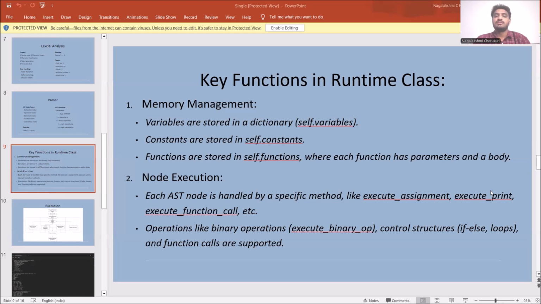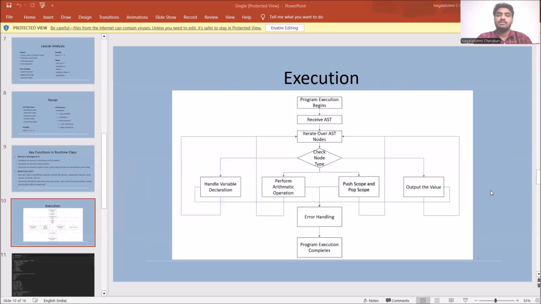And the node execution takes care of AST nodes, where each is handled by a specific method like execute assignment, execute print, execute function call, etc. Operations like binary operations, execute binary op, and control statements like if else, loops, and function calls are also supported. And this is the execution and main flow of the program.